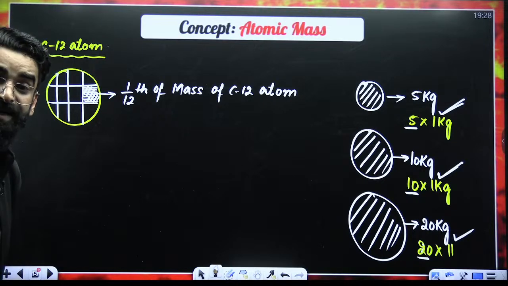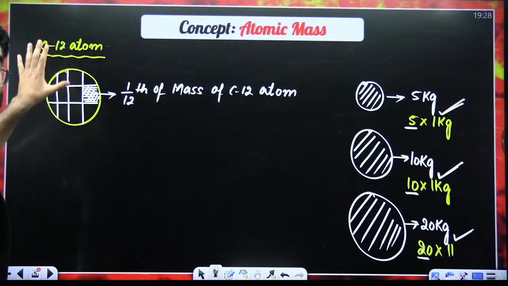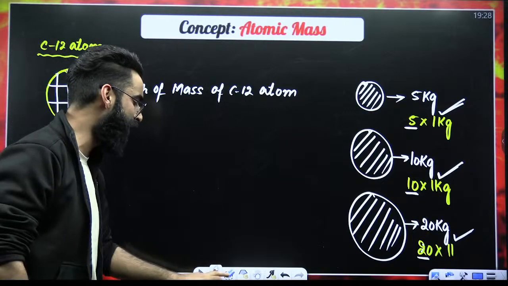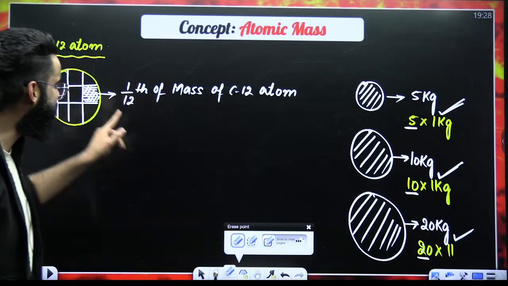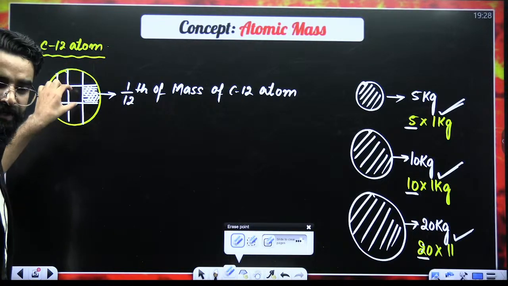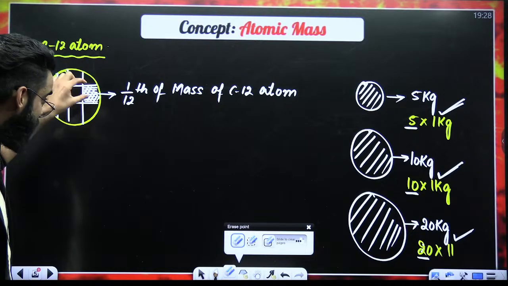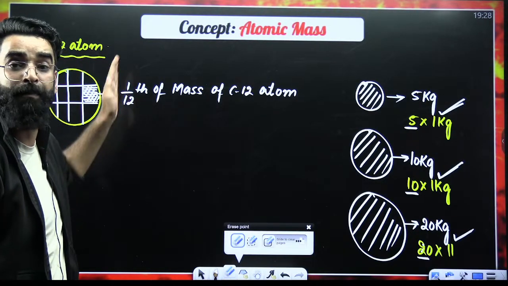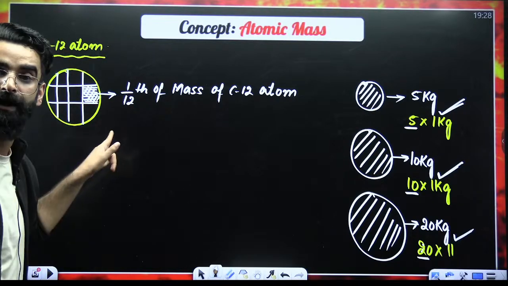So what exactly did I do? I took a carbon-12 atom. I divided it into 12 equal parts. I just took one small part of it. And the mass of this small part is going to be 1/12th of the mass of carbon-12 atom.